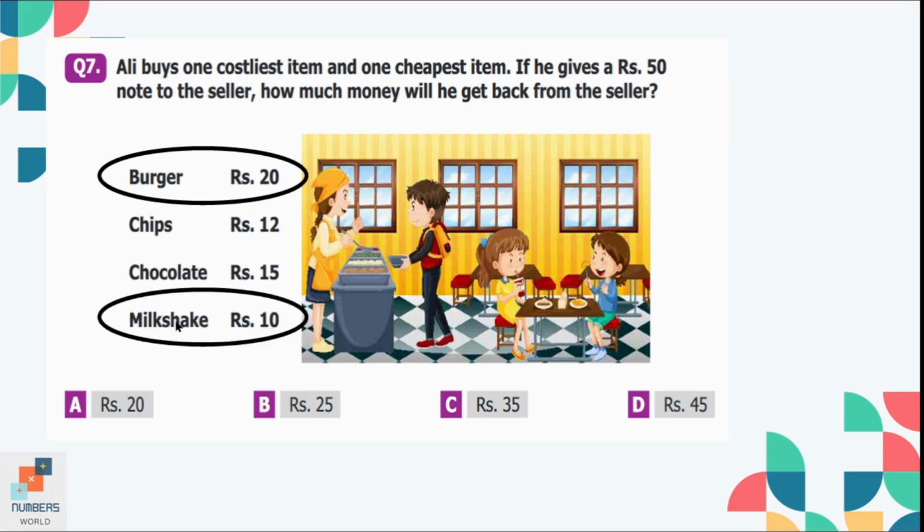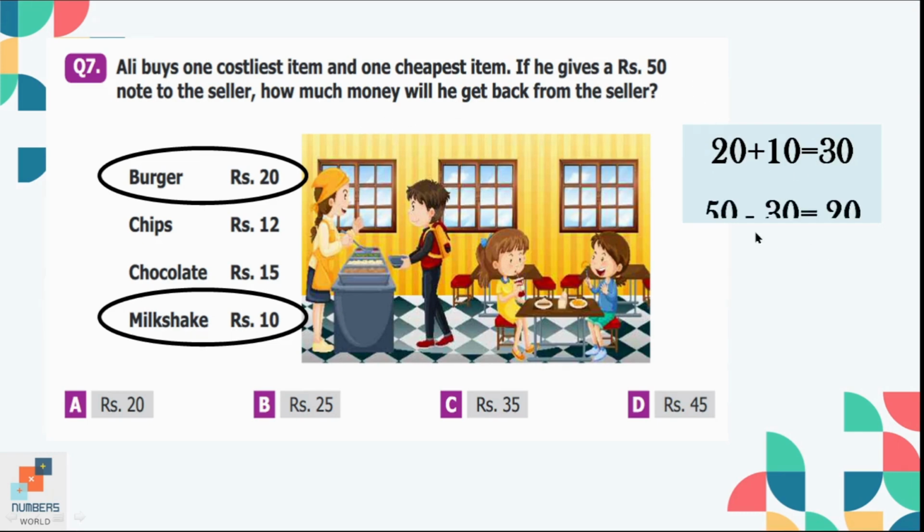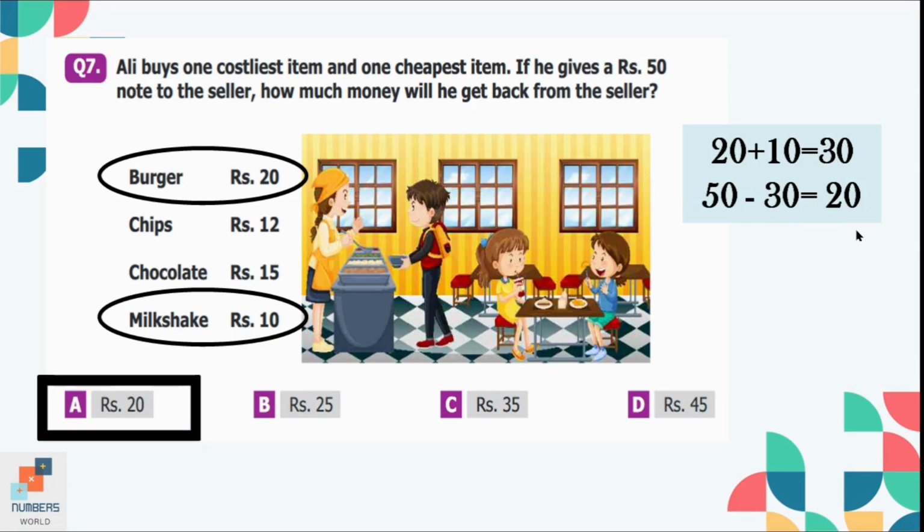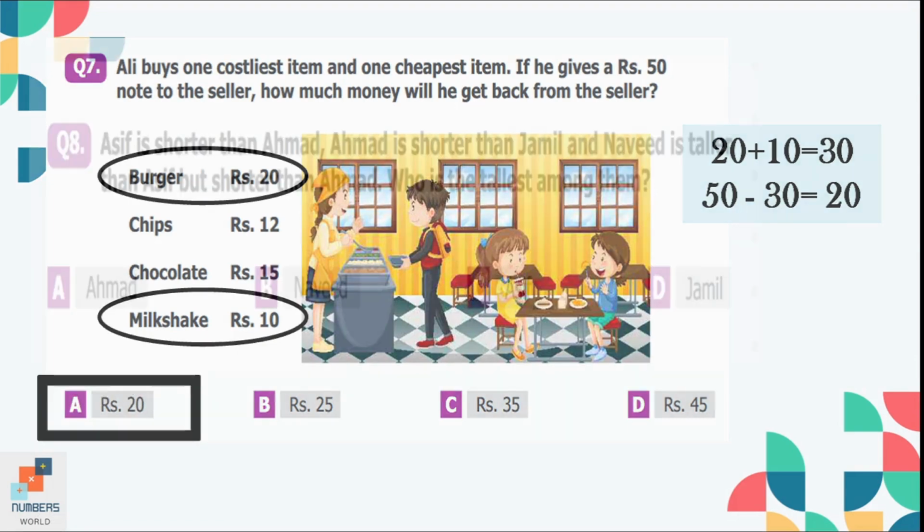The cost of the milkshake is rupees 10. So the total of the cost of burger and milkshake is equal to 30. If Ali gave 50 rupees note to the seller and seller deducted 30 rupees out of 50, so the remaining amount is 20 rupees. So option A is the correct option.